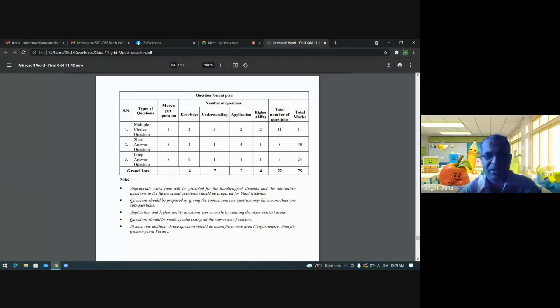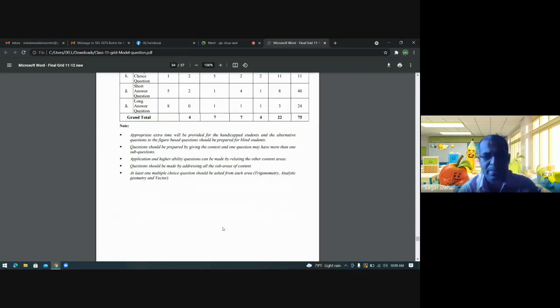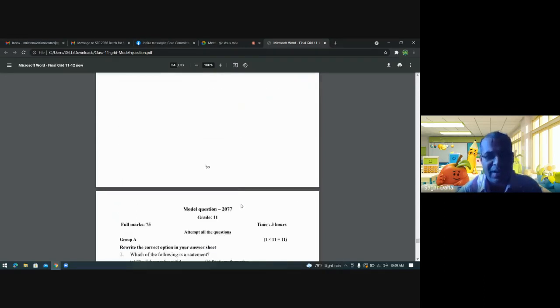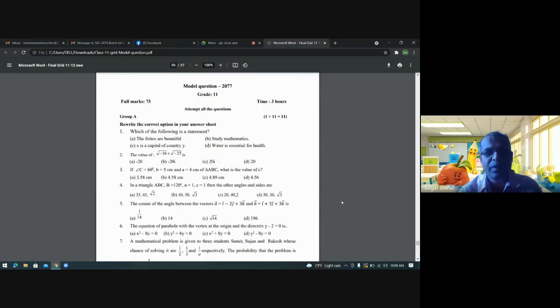As for example, define singular matrix. Other example, define singular matrix and find the value of x for which this does not have its inverse, like that questions. That means sub questions will be asked for you. Application on higher ability questions can be made by relating the other content areas. So it may be the critical thinking one. So that will be also the part of whatever we have taught. According to that, the questions will be there. So now today's part is all students will complete this model question 2077 of grade 11.